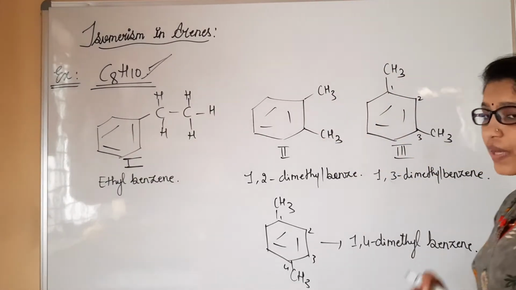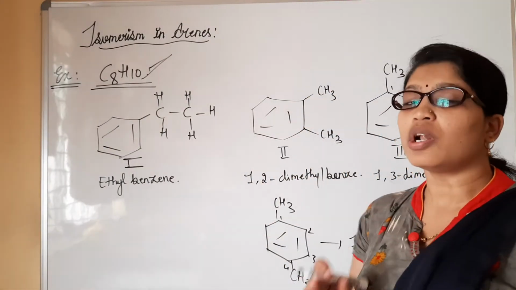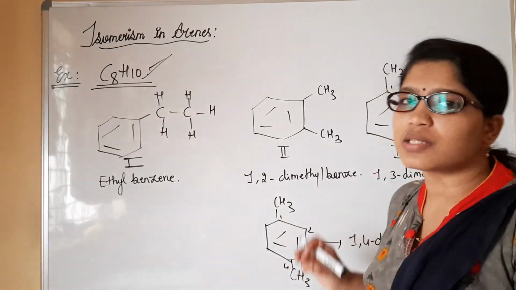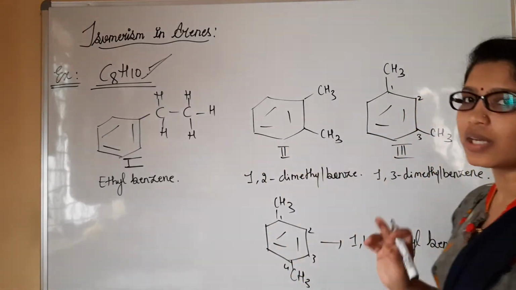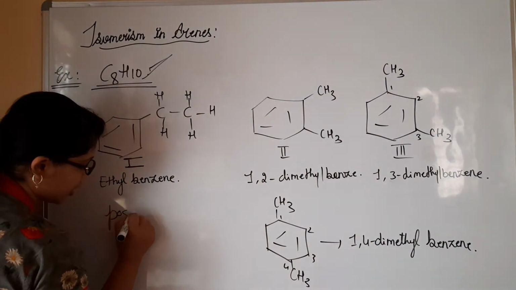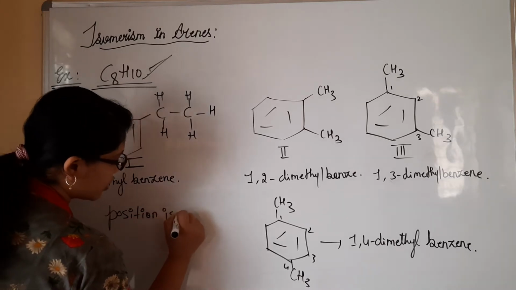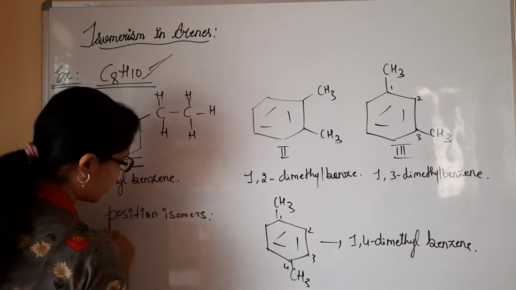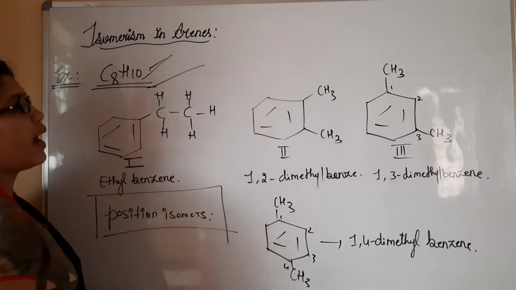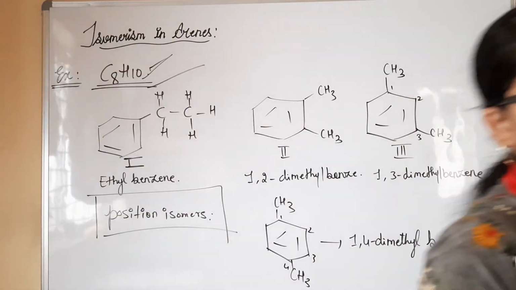1, 4 position. All these structures are examples of position isomers, because the position of alkyl substitution is differing in all the conditions. So these are referred to as position isomers, right? This is how isomerism is exhibited in aromatic hydrocarbons. Please do copy this. We'll move to the next.